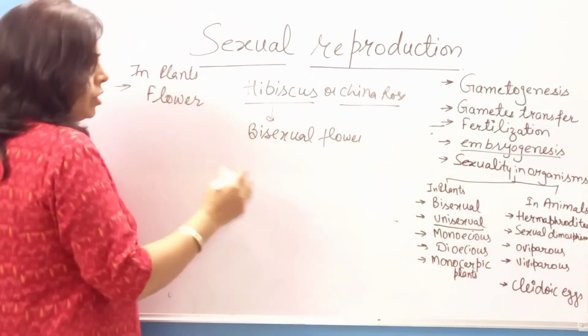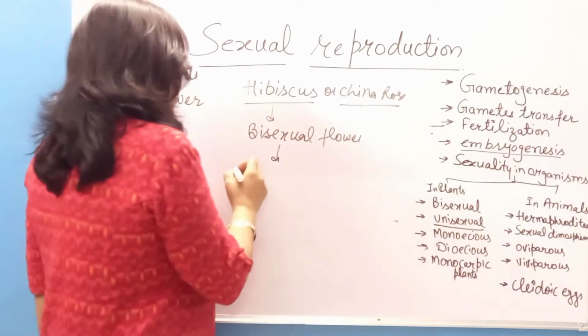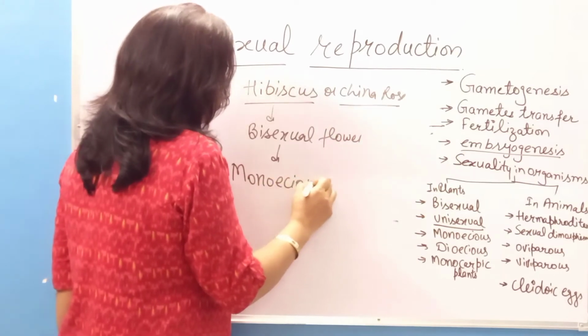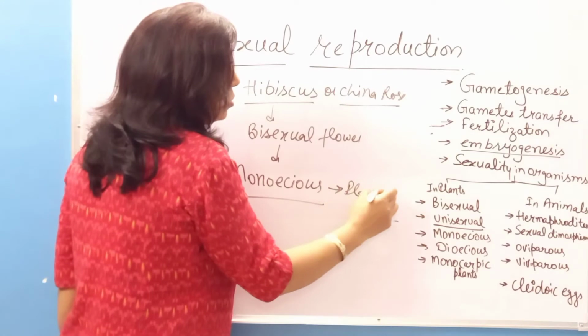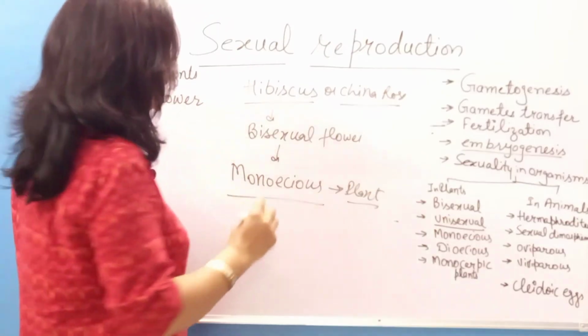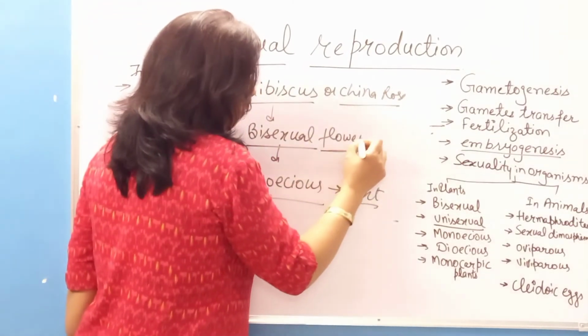And the next term we come across is monoecious. Monoecious means both the reproductive parts are on the same plant. The term monoecious is used for a plant, and bisexual is used for a flower.